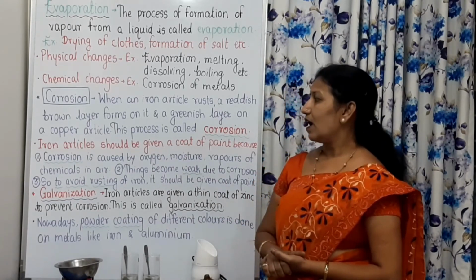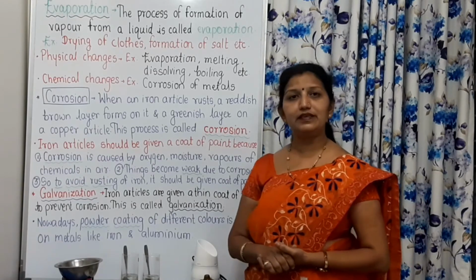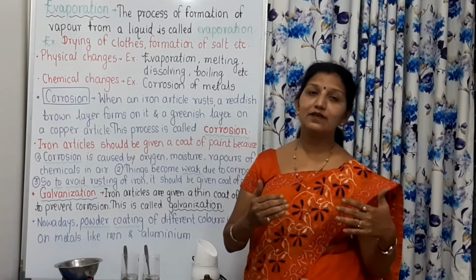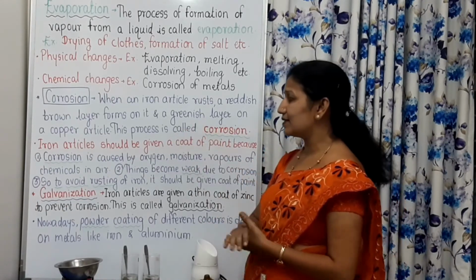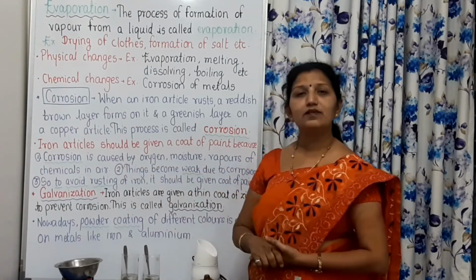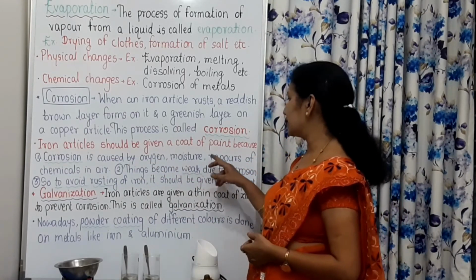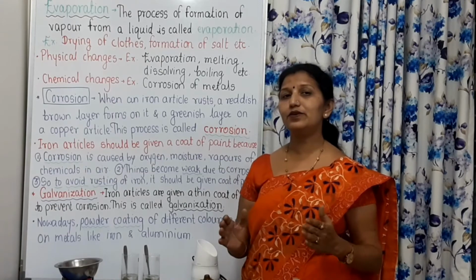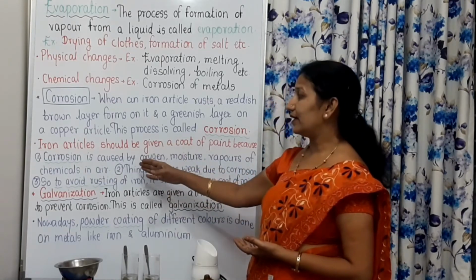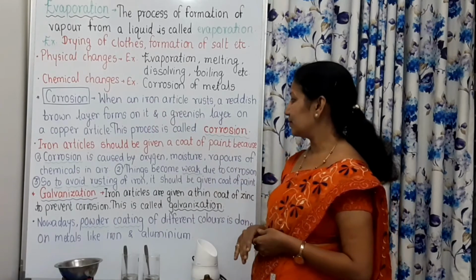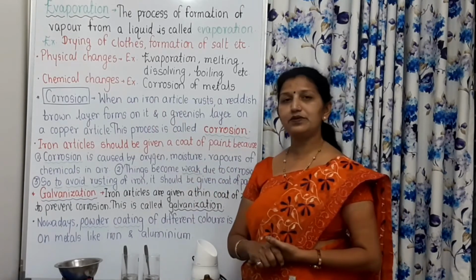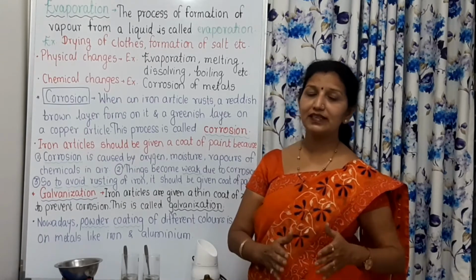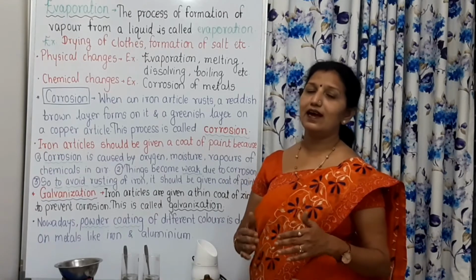Now, iron articles should be given a coat of paint. This is asked as a scientific reason. What will be the answer? Corrosion is caused by oxygen, moisture, vapors of chemicals in the air, and because of that there is corrosion. And you can write the definition of corrosion also here. Things become weak due to corrosion. See, after corrosion, the things do not remain as strong as before corrosion, and that's why they become weak.